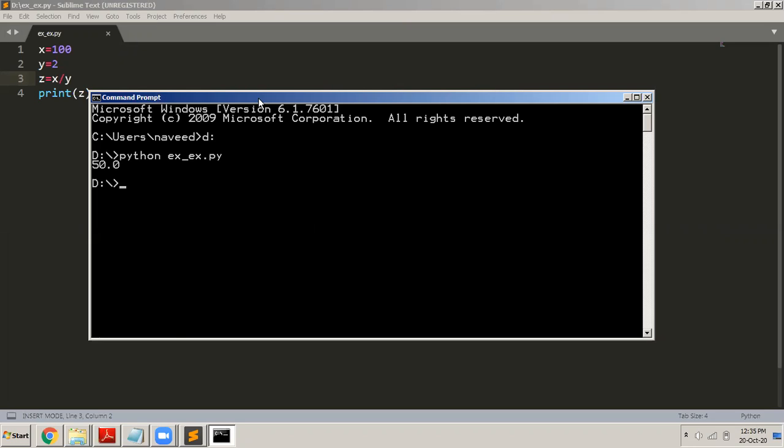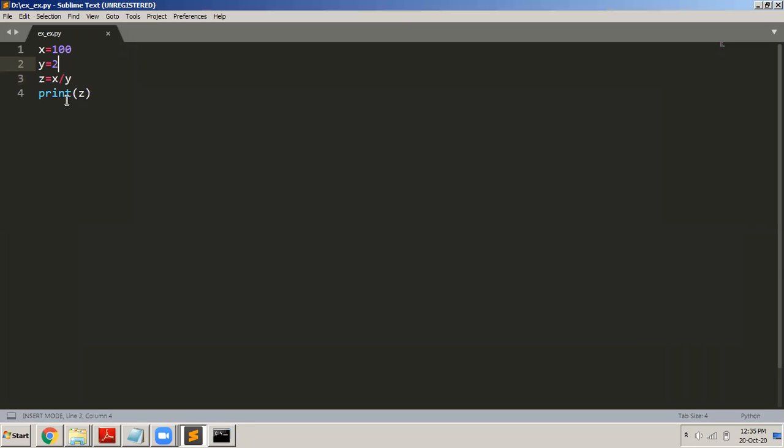It displays 50.0. Now what I do is I initialize the value of y to 0. So now I'm attempting to divide a number by 0, which is a big problem. Remember, it's a big problem, and this will result in an error, because you cannot divide a number by 0.